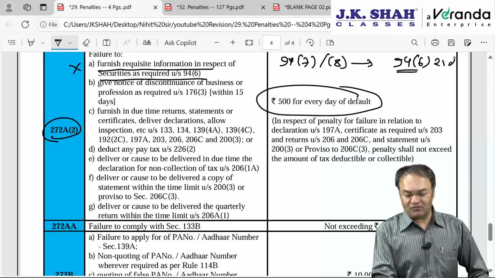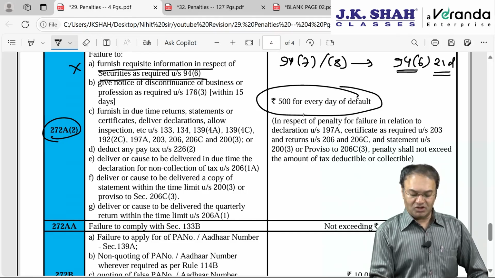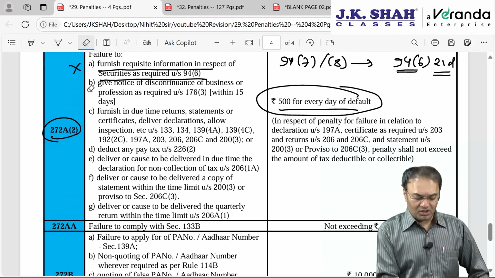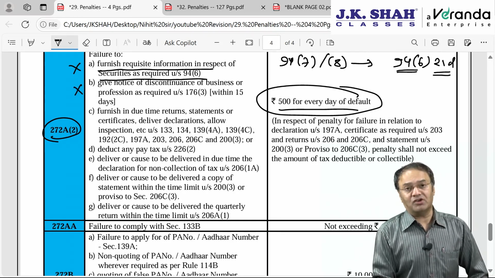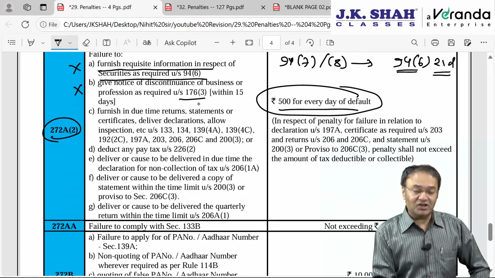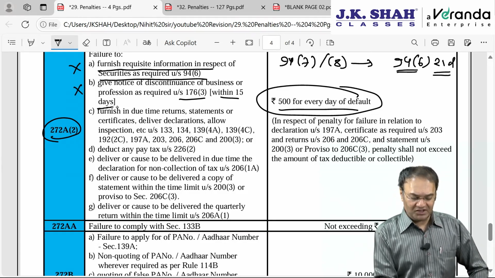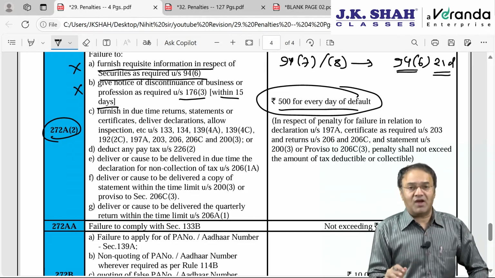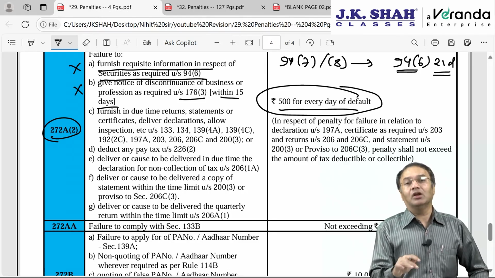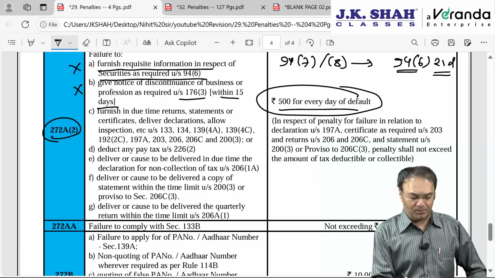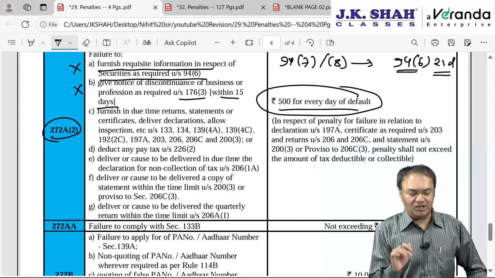Within 21 days one had to furnish the information. If not furnished, then 500 rupees per day penalty. But that has become redundant for this first point. The second point is again unimportant: failure to give notice of discontinuation of business. If an assessee is carrying on business or profession, as per 176(3), within 15 days from the date of discontinuation of business or profession, he has to inform the AO. Otherwise 500 rupees per day penalty from the 16th day. I have never seen in my entire 25 years of career anybody imposed with this particular penalty, so it's unimportant and has never come in the exam also.